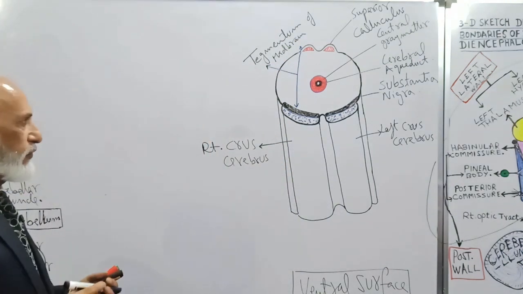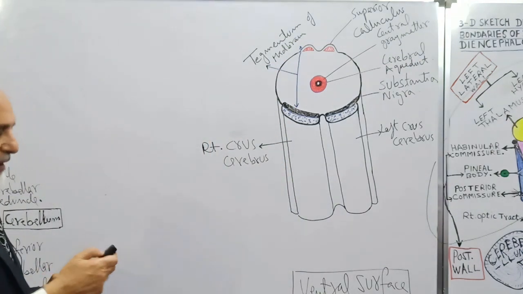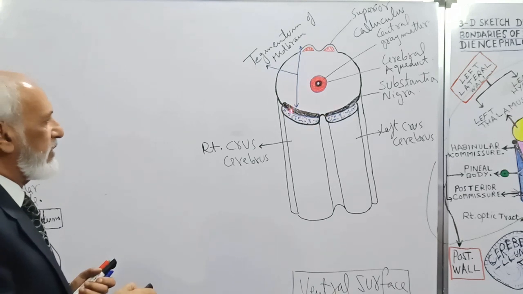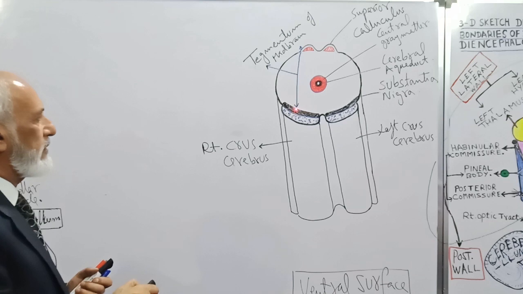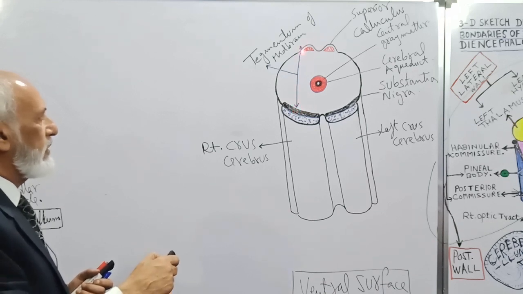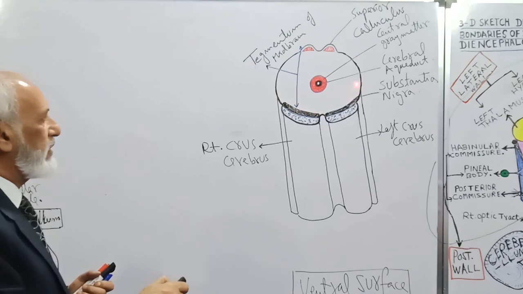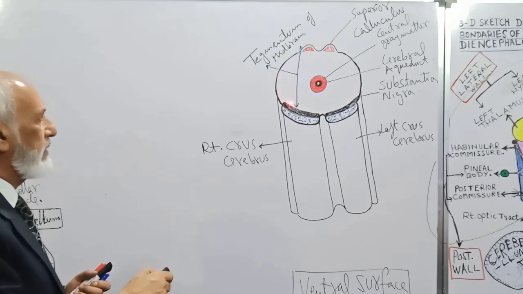So if we trace from before backward, internally the midbrain comprises crus cerebri, substantia nigra, and from substantia nigra up to the dorsal surface, the tegmentum of the midbrain. Centrally it is traversed by the cerebral aqueduct surrounded by central gray matter.